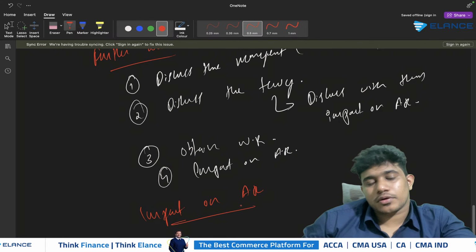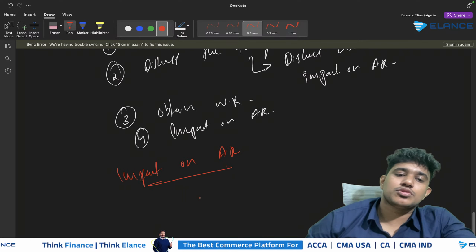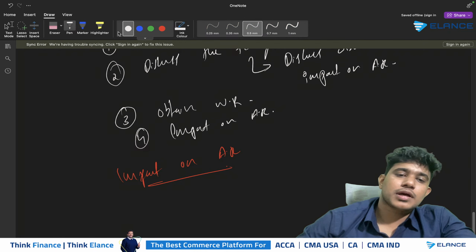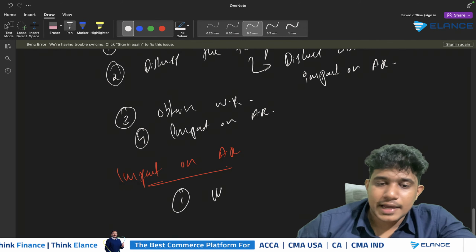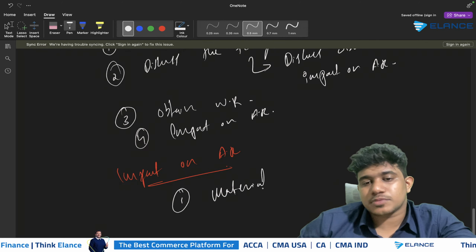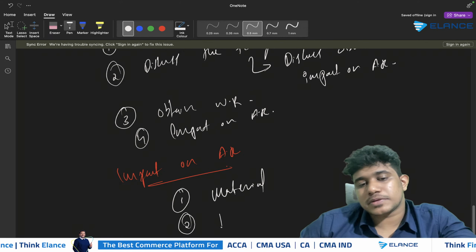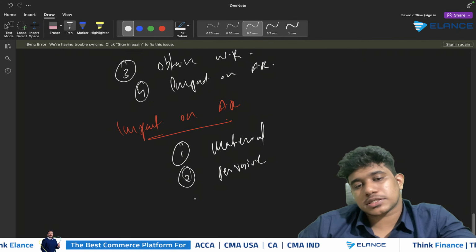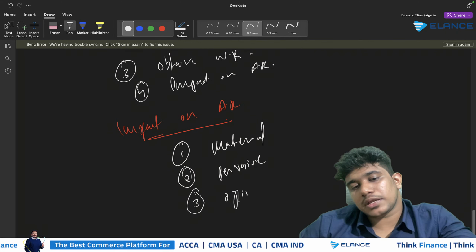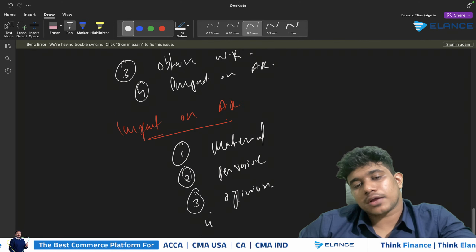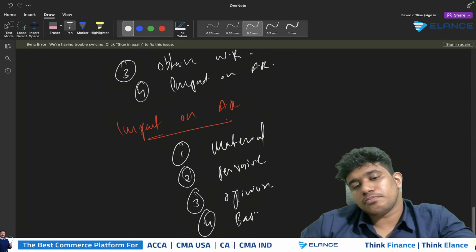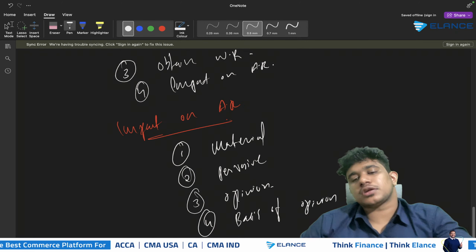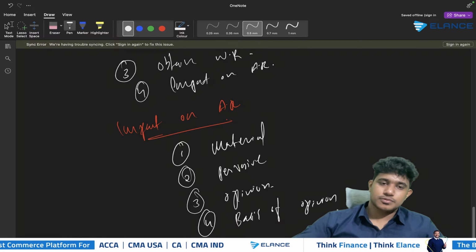Impact on audit report. So when the examiner asks you to specify about the impact on audit report, you should make sure that you should first of all again mention whether this amount is material. Then you should specify whether this amount is pervasive. Then next you should specify about the opinion that you need to express here. And finally you should also show the basis of opinion paragraph as well. Or you should just specify that the auditor need to include basis of opinion paragraph also.